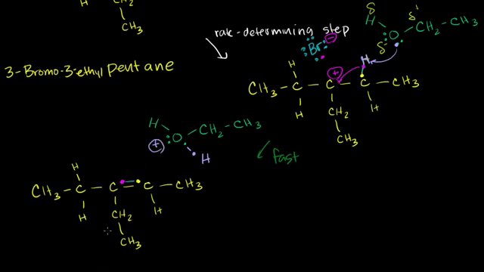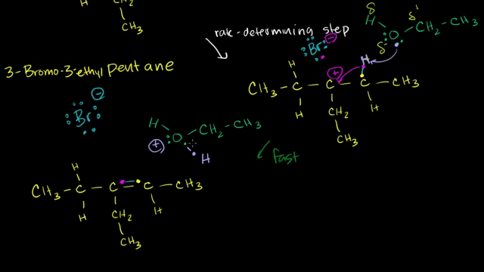All along, the bromide anion had left in the previous step. So the bromide anion is floating around with its 8 valence electrons. 1, 2, 3, 4, 5, 6, 7, and then it has this one right over here that makes it negative. And then our reaction is done.